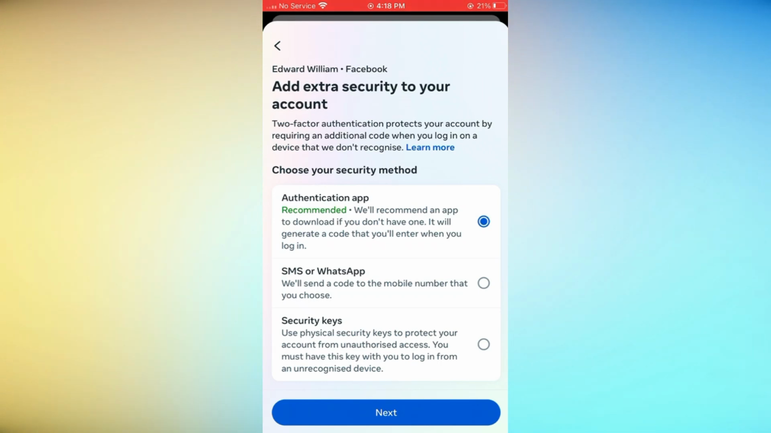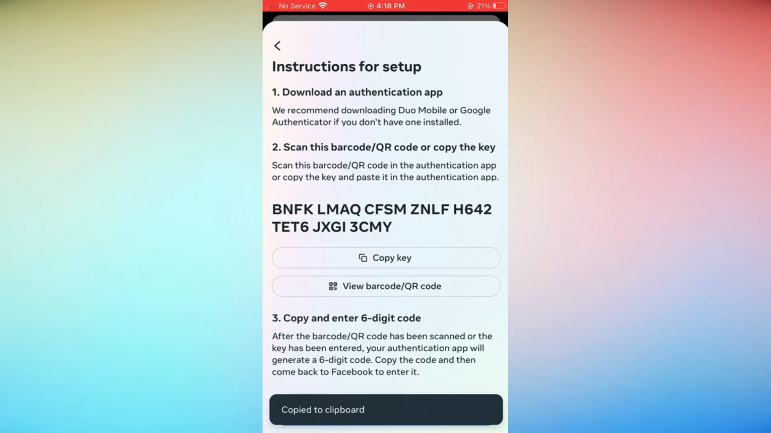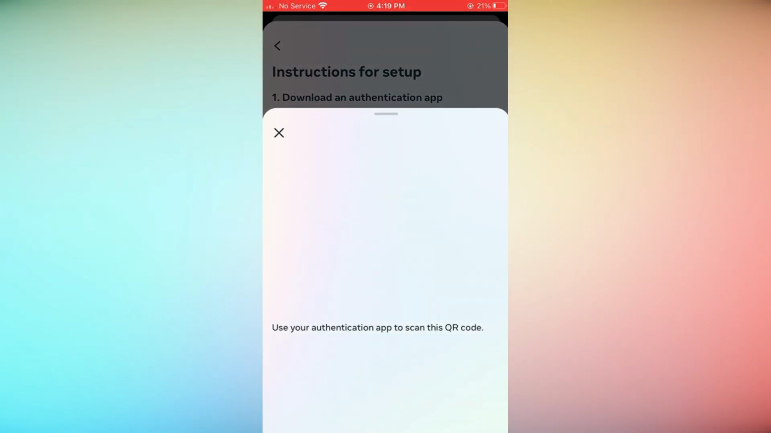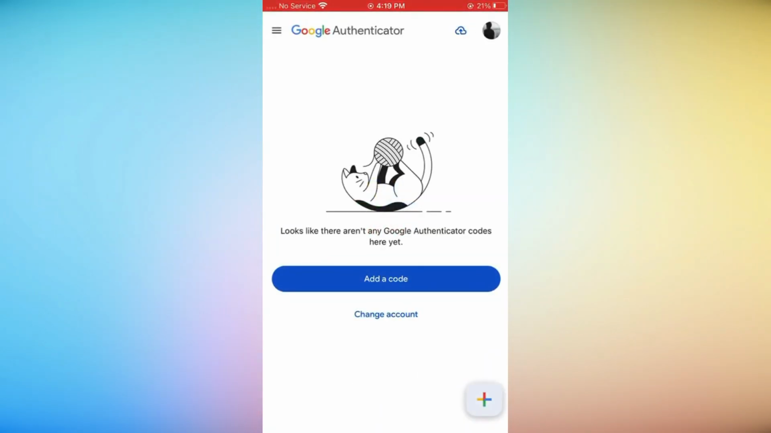Scan the QR code displayed on Facebook with the Google Authenticator app. It'll generate a code. Enter the code from the app into Facebook and tap Next. Your account is now more secure.